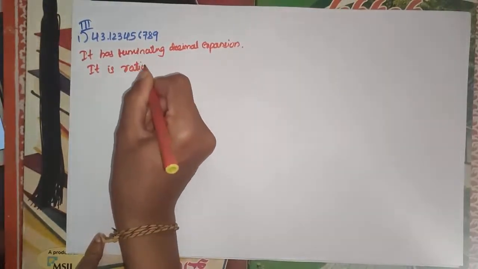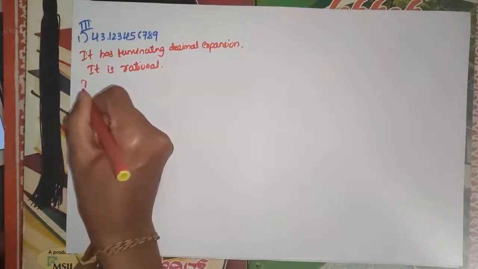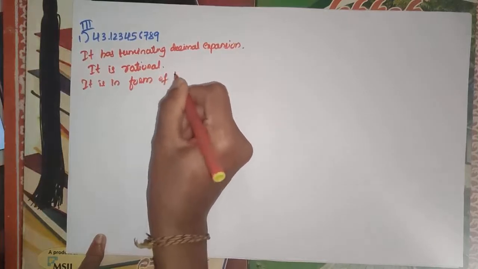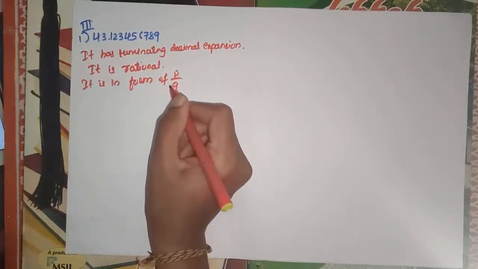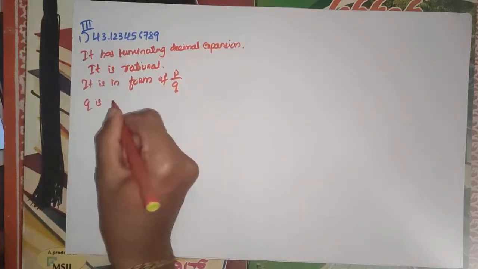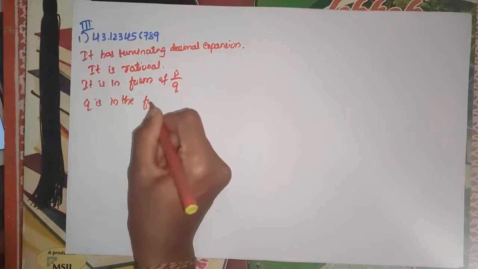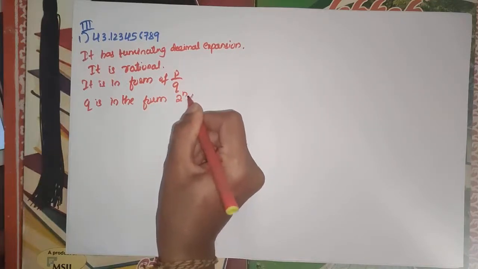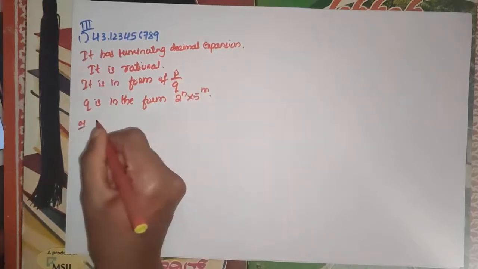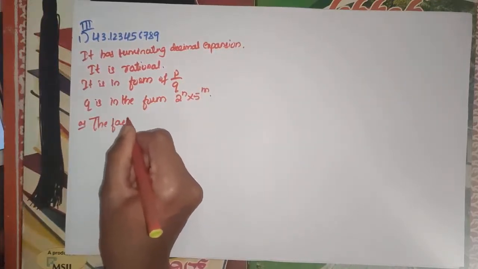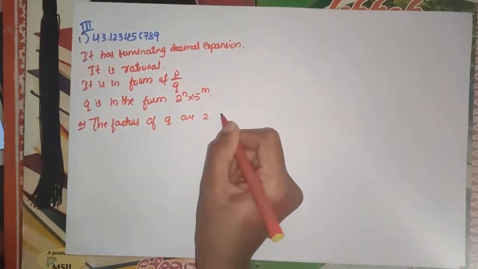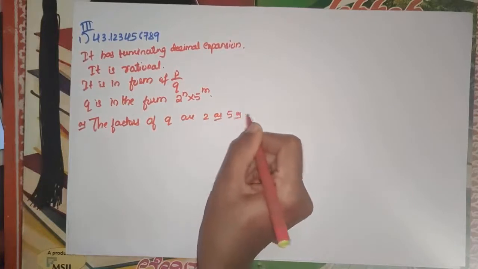If it is rational, it is in the form of p by q. So what can you say about q? They asked in the question. The q here is in the form of 2 to the power of n into 5 to the power of m. Or the prime factors of q are 2 or 5 or both.